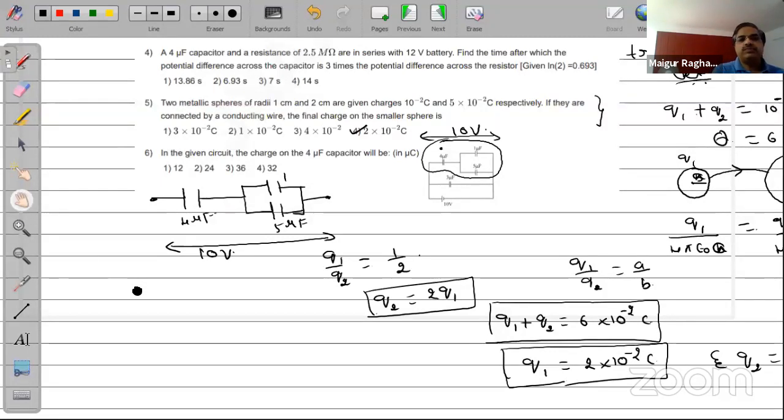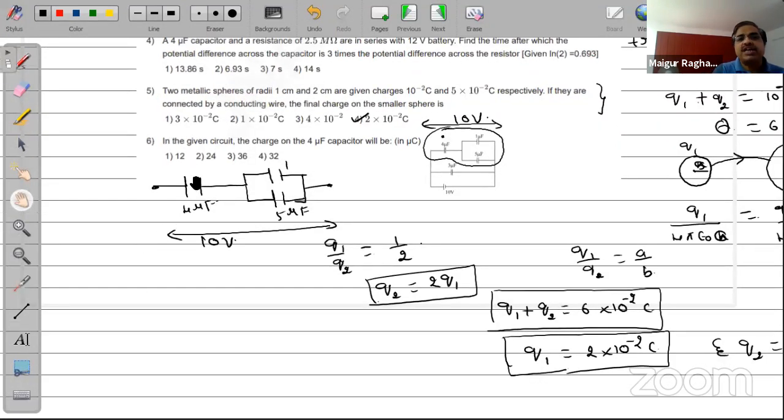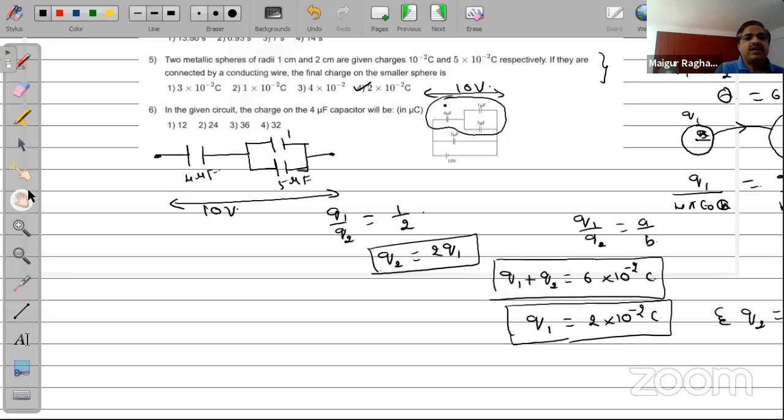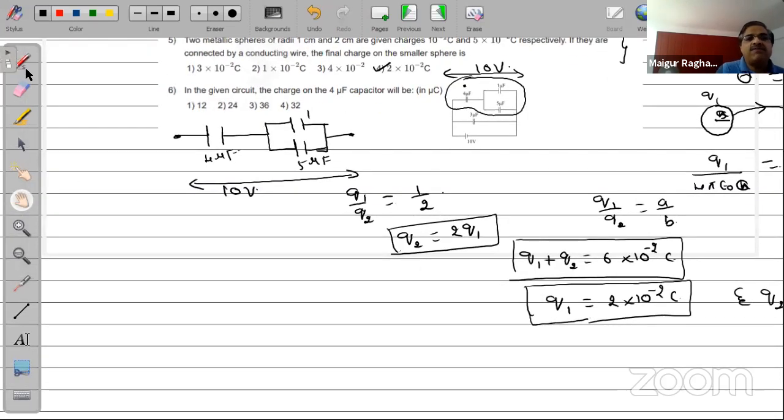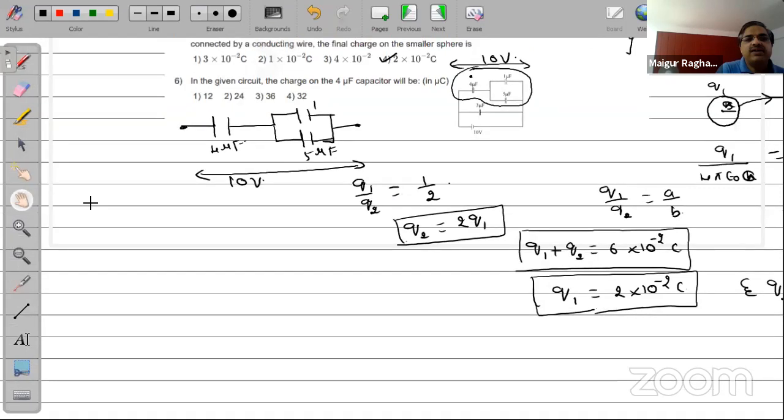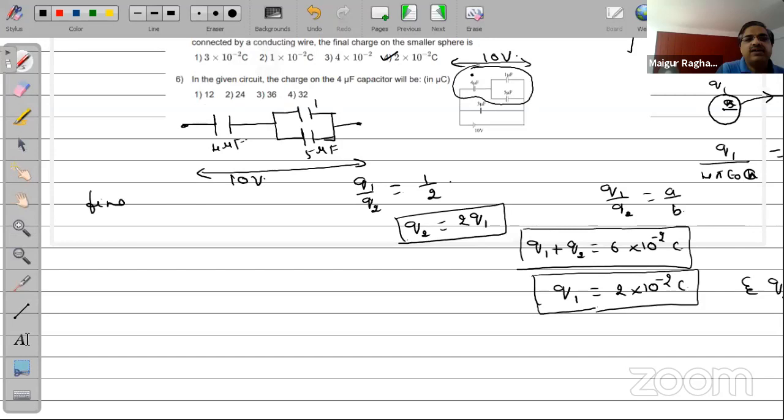Okay. Now, you have to find out what is the charge on this part, isn't it? Now, to find out the charge on the 4 microfarad capacitor, find the voltage across the 4 microfarad capacitor.